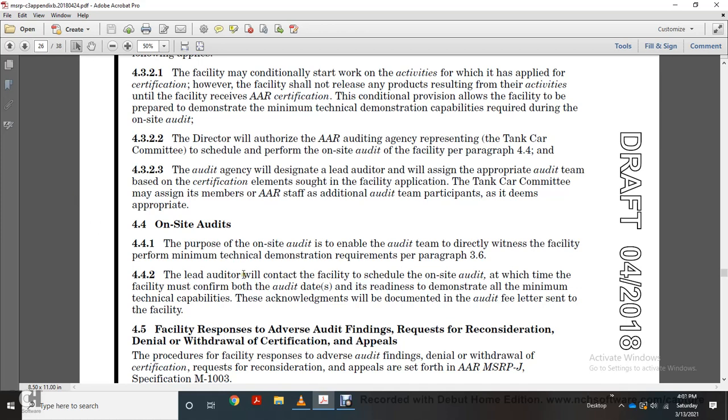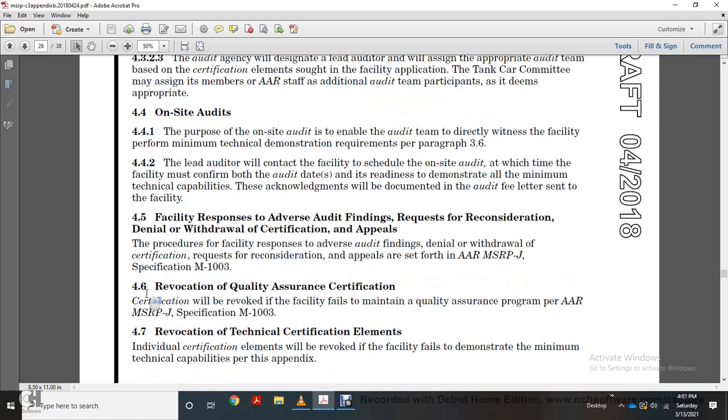The lead auditor will contact the facility to schedule the on-site audit, at which time the facility must confirm the audit dates and the readiness to demonstrate all minimum technical capabilities. Acknowledgement will document the automated audit fee later sent to the facility. 4.5. Facility response to adverse audit findings: request for reconsideration, denial or withdrawal of the certification, and appeal procedure. The facility may respond to adverse audit findings, denial or withdrawal of the certification, with a request for reconsideration or appeal as set forth in AR Minimum Standard Recommended Practice, specification M1003.